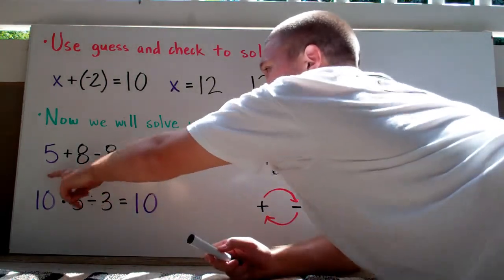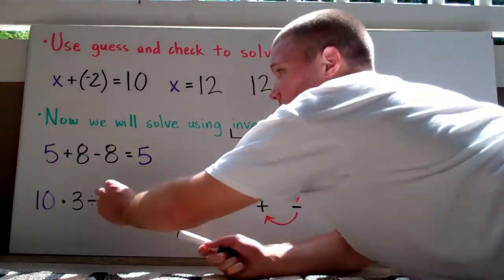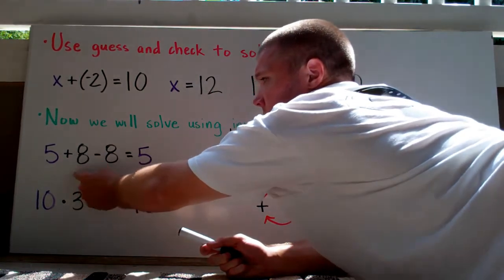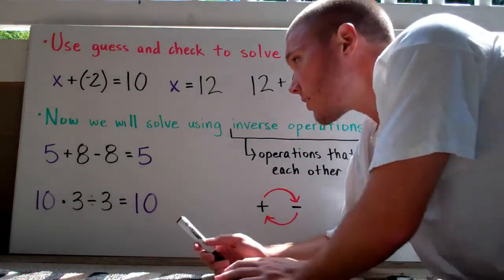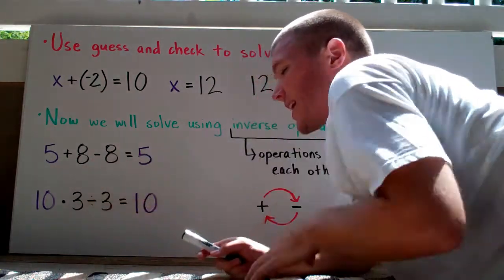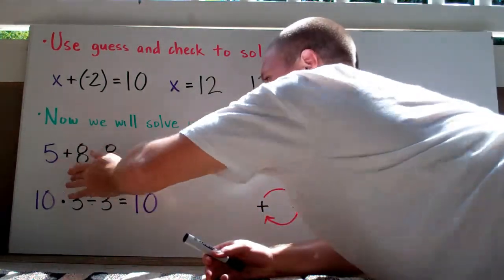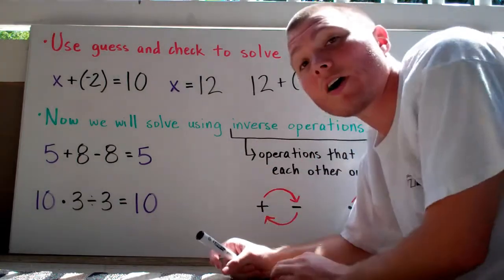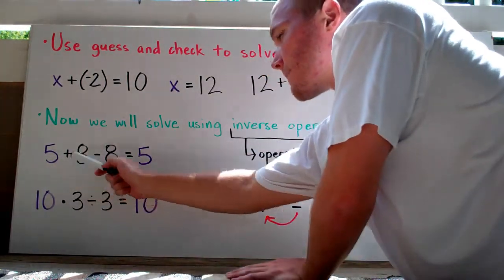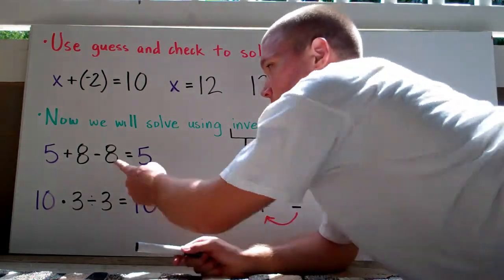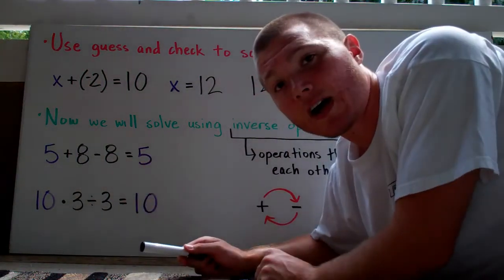And what I would be left with is the original number, because this right here cancels out the other one, right? If I give you $8, then I take $8 away, you're going to be left with what we started with, and it's going to be 5. And if you solved it, 5 plus 8 is 13. 13 minus 8 is going to give us 5.